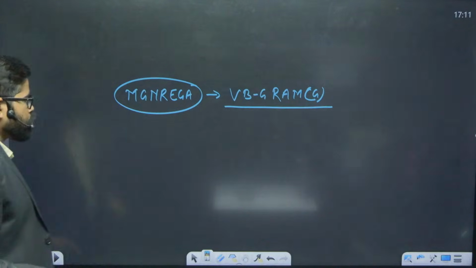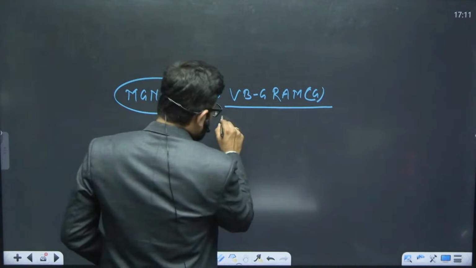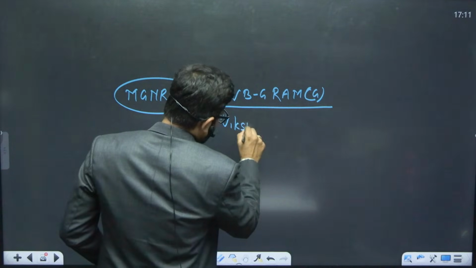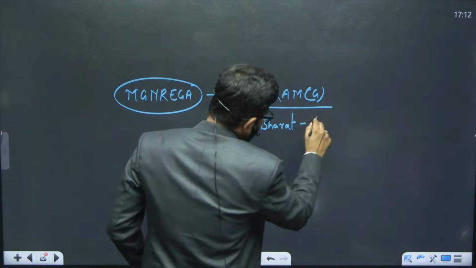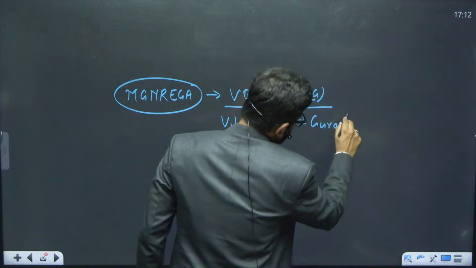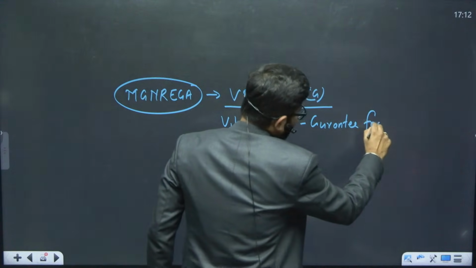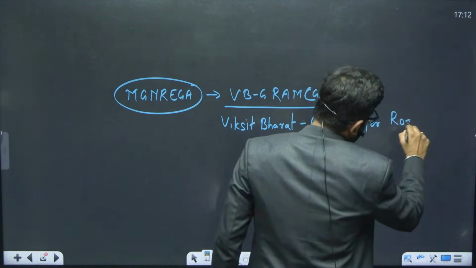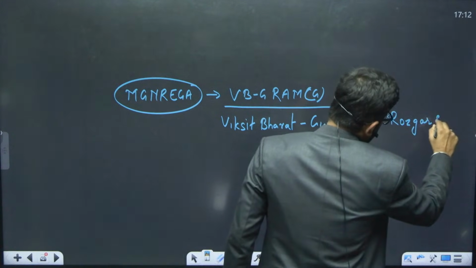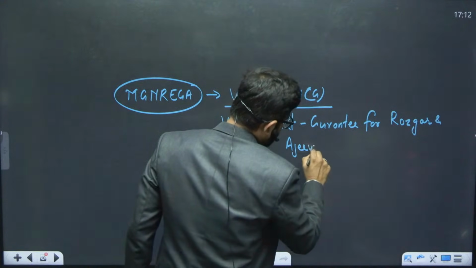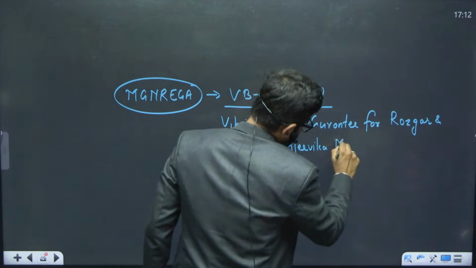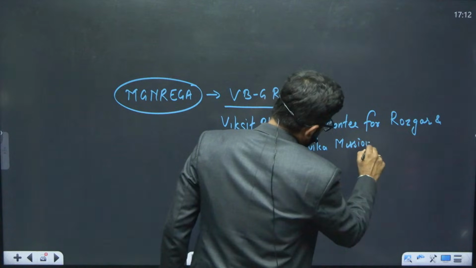Okay. So if we look at this, it is Viksit Bharat Guarantee for Rozgar and Ajivika Mission Gramin.